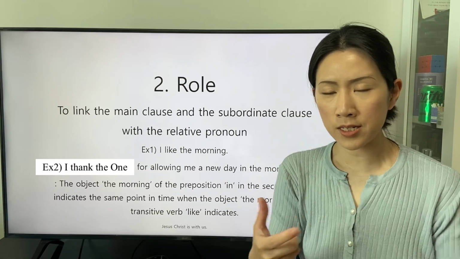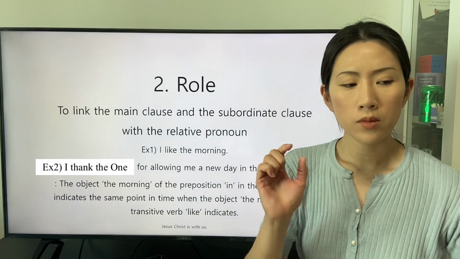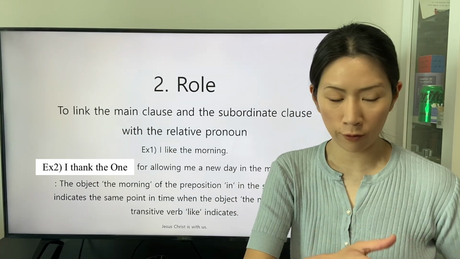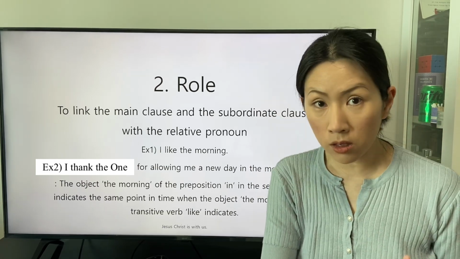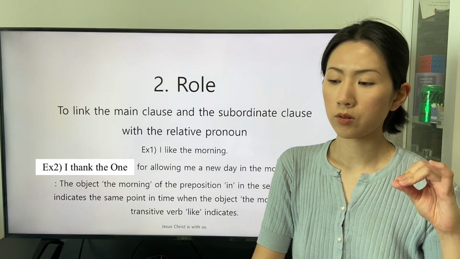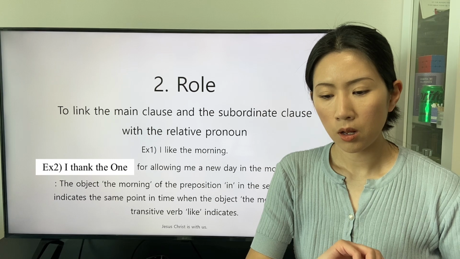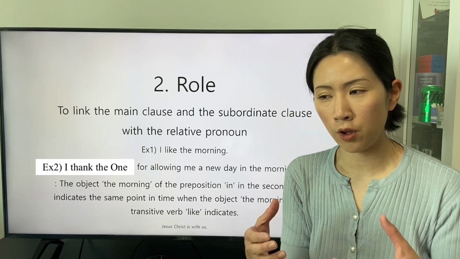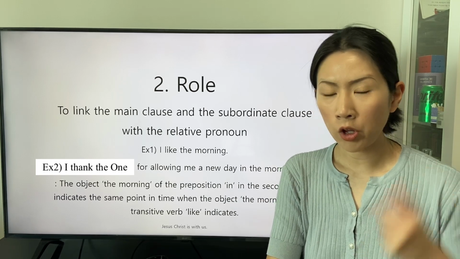The existence of the preposition to specify the existence of the precedent in the main clause makes the application of the pronoun that unavailable.